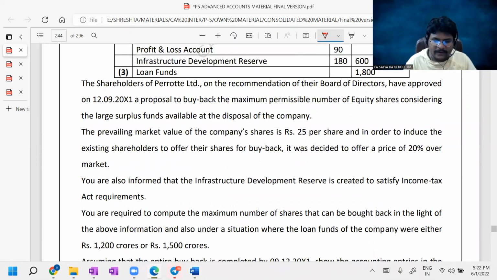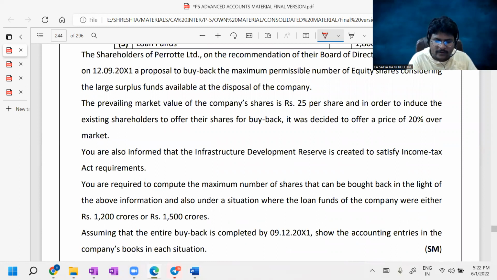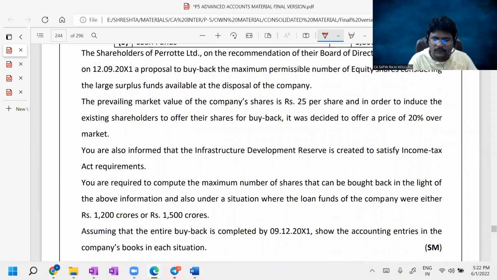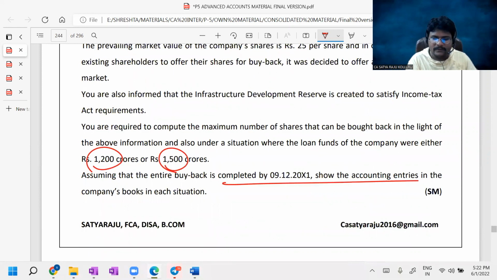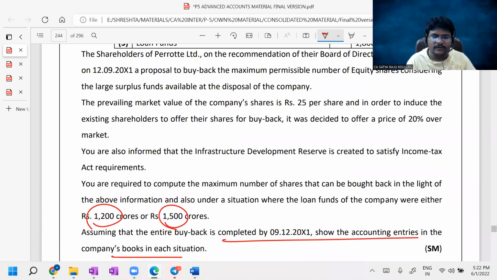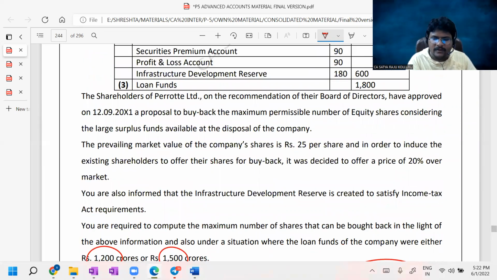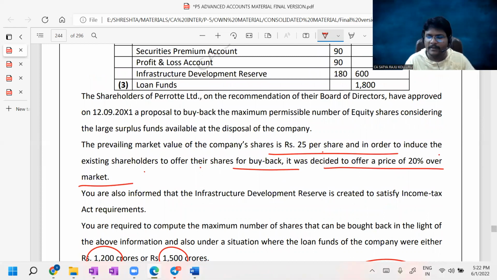What is this, sir? Please check here. There are two situations given. One is debt funds 1,200 crores, one is 1,500 crores. Assuming the entire buyback is completed, you need to provide the journal entries in each situation. The same information: the prevailing market price of the company share is 25 rupees per share. In order to induce the existing shareholders to offer their shares for buyback, it was decided to offer a price of 20% over the market.